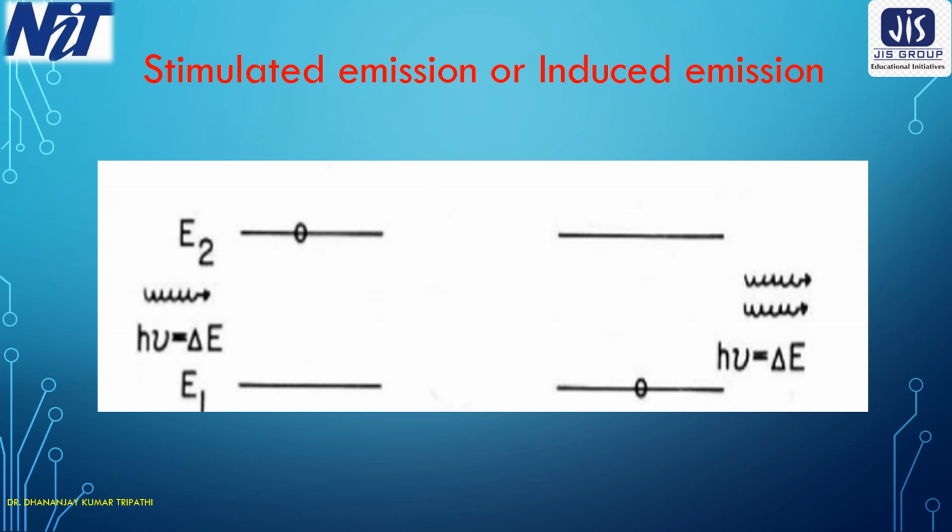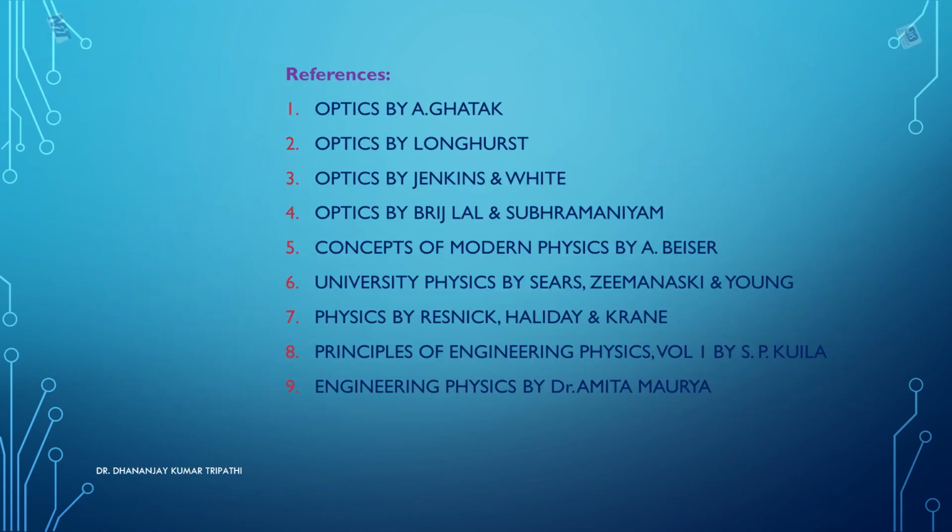That is why this type of transition of the atom is called stimulated emission or induced emission, as it is induced by the external energy.